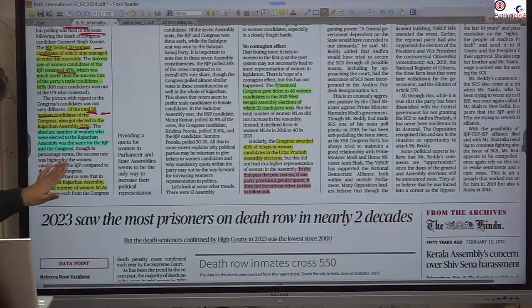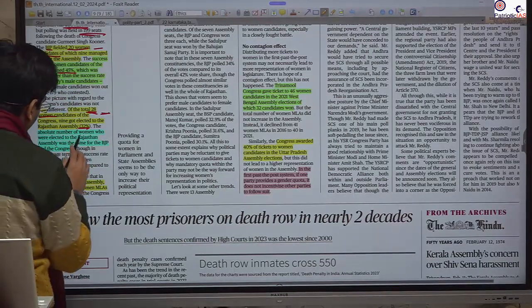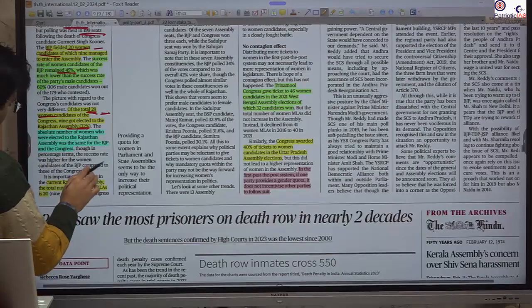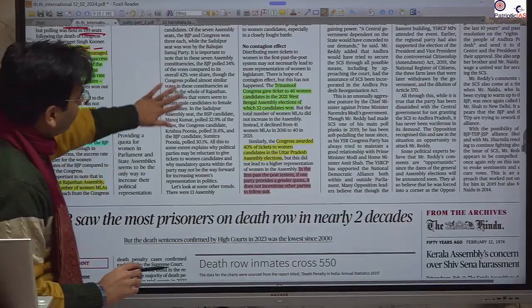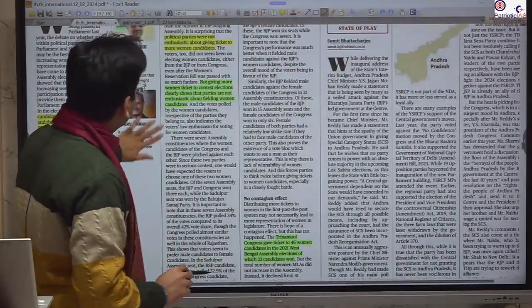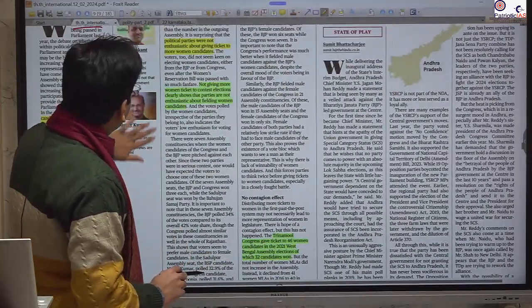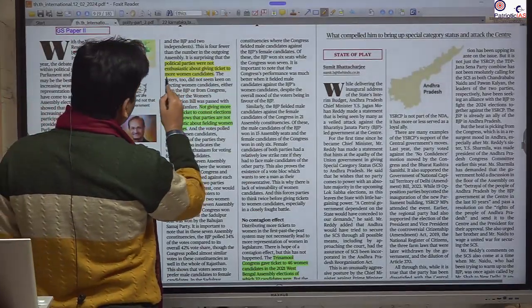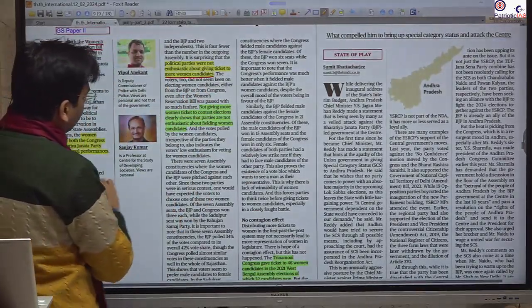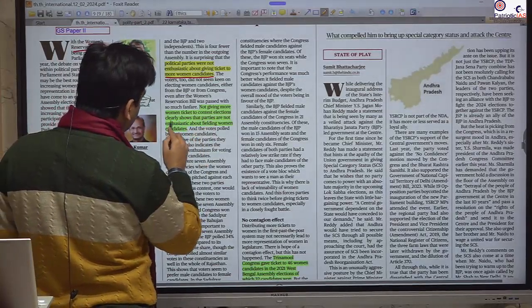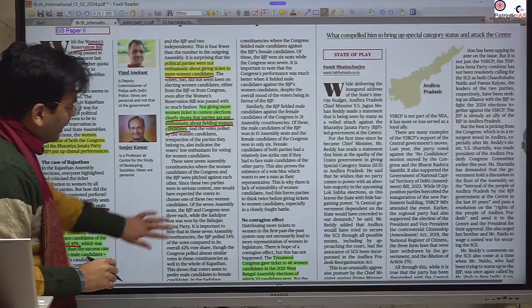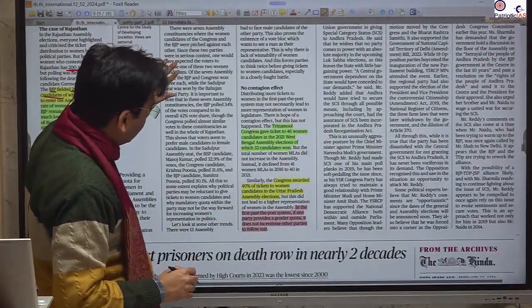So one reason is that the winnability is seen as very low as compared to male candidates. Here it has given the data with respect to the winnability of male candidates. Besides that, these political parties were not enthusiastic about giving tickets to more women candidates, and not giving more women tickets to contest elections clearly shows that parties are not fielding them.